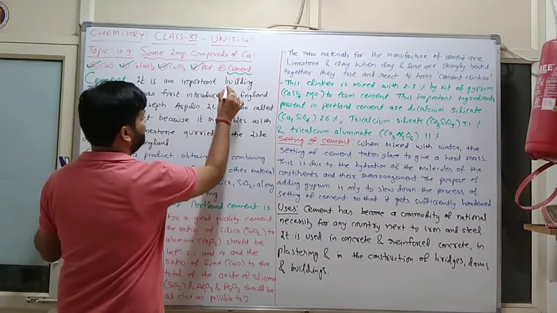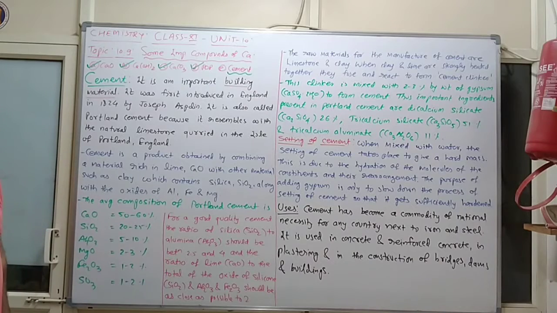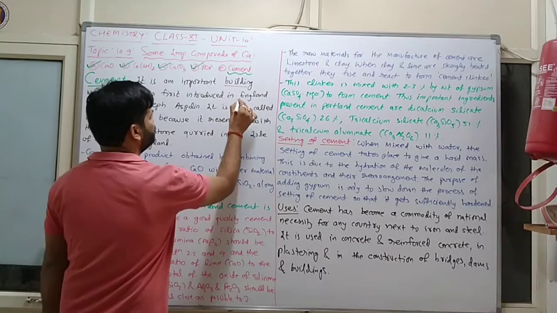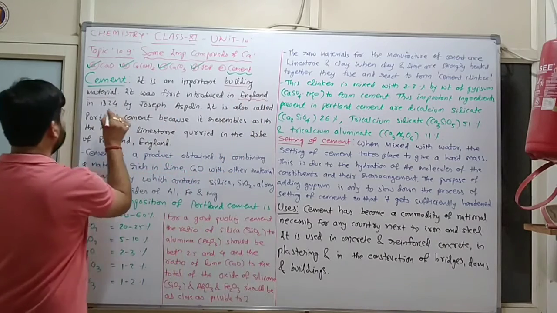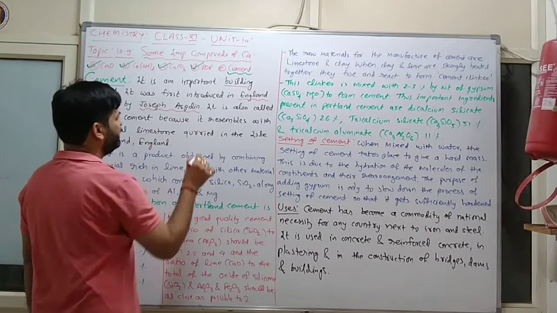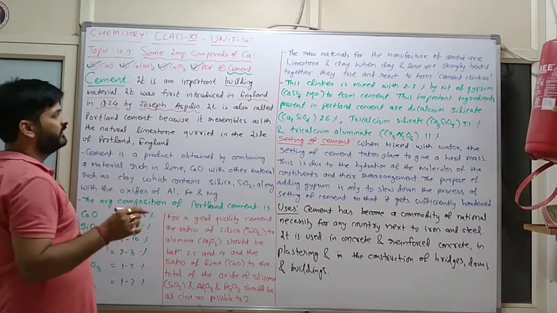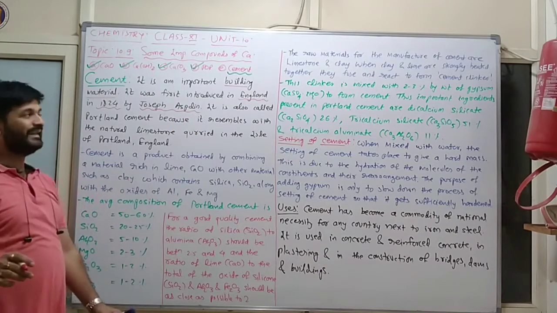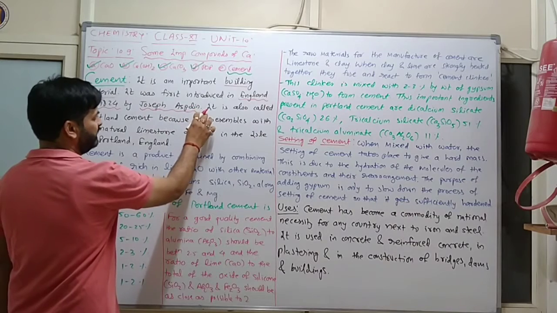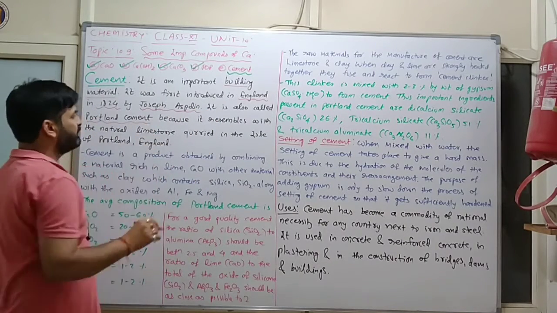It is an important building material, and it was first introduced in England in 1824 by Joseph Aspdin. Clear? It is also known as Portland cement.